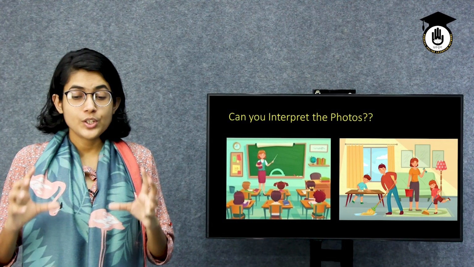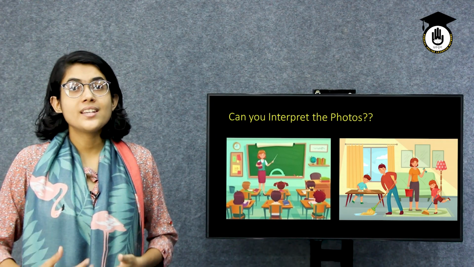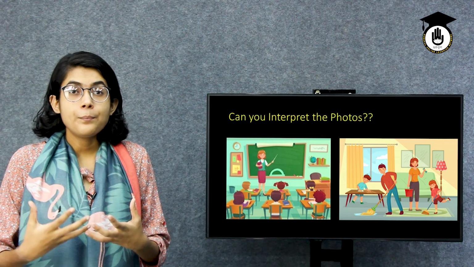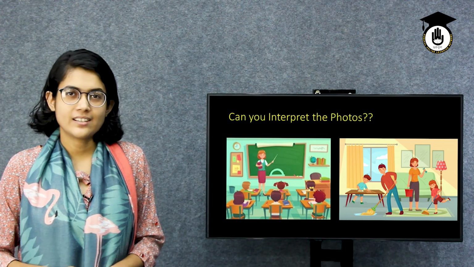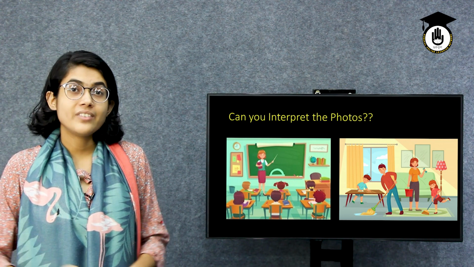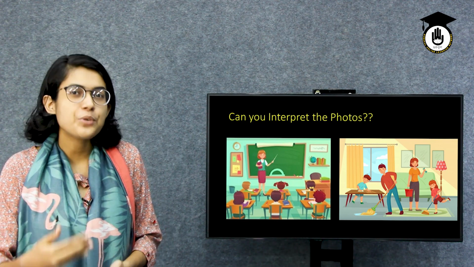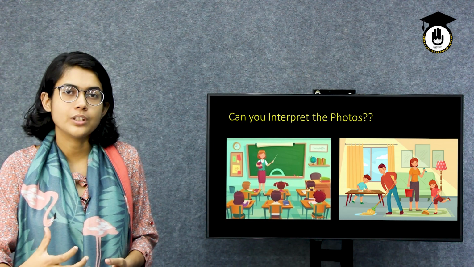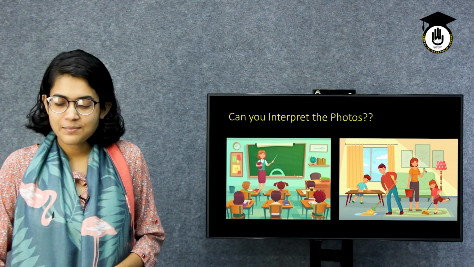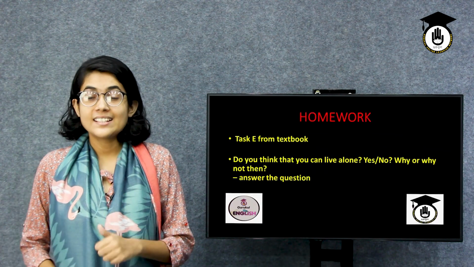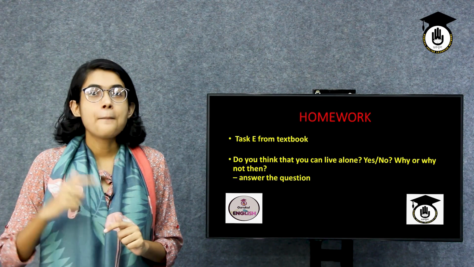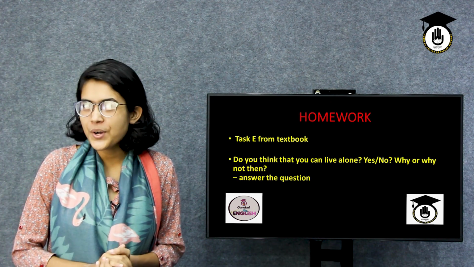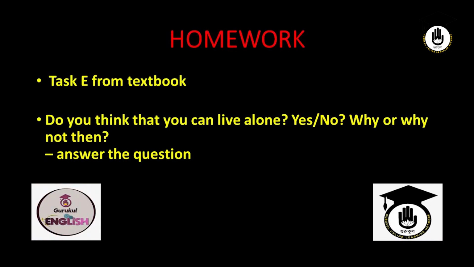So see, a visual thing or a photograph can also make some meaning to us, and can help us to understand or know something. So this can be called visual text. These photographs don't have any text in them, but we still can interpret them and make a text out of them. So why have we done this? Because if you go to your textbook, there is a task E where you have so many photographs and also the text which may match with the photograph. So your homework will be to have this task done by yourself. Match the photographs with the given text.